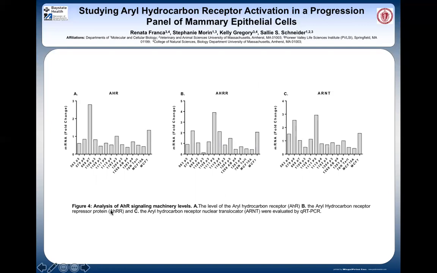We were also curious to see if differences in expression of cellular machinery were contributing to the variation we saw in the HMEC lines. As can be seen here in figure 4, the expression of these genes was also variable, but appears to be so without really giving us a reason behind the variability. Expression of AHR did not seem to correlate with expression of ARNT. Likewise, expression of AHR did not seem to correlate with the repressor AHRR. And the differences in machinery did not correlate with the variability in the endogenous genes, which again suggests that there is variation, but not in a direction that tells us why.